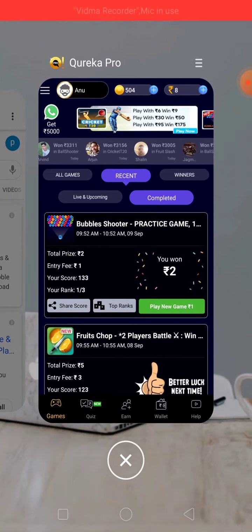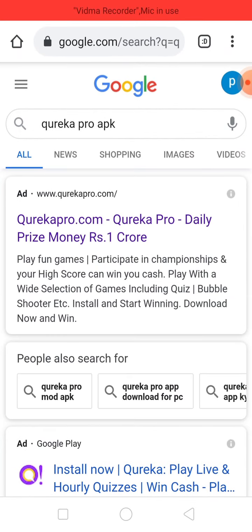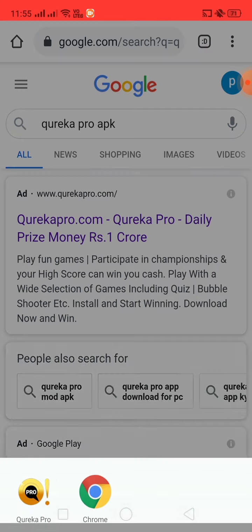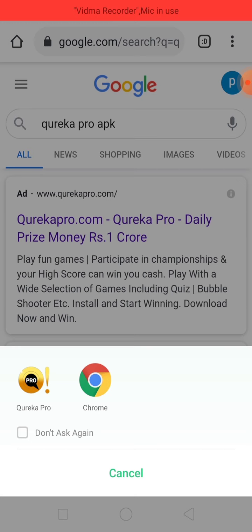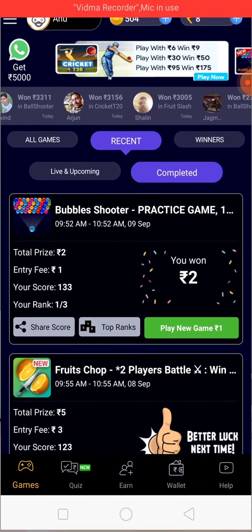You can download this application from this. If you go to Google and type Cureka Pro APK, just click on this curekapro.com, and you will be able to install the application. I will give you this link in the description as well, so that you can download this. And now how this actually works.